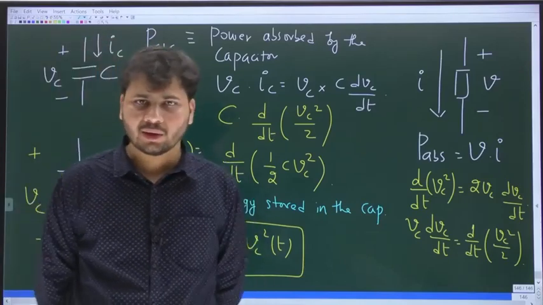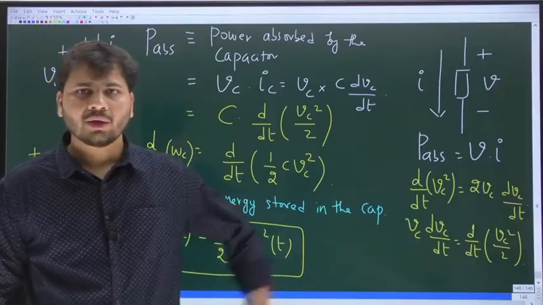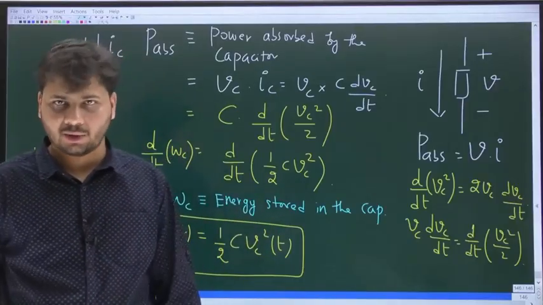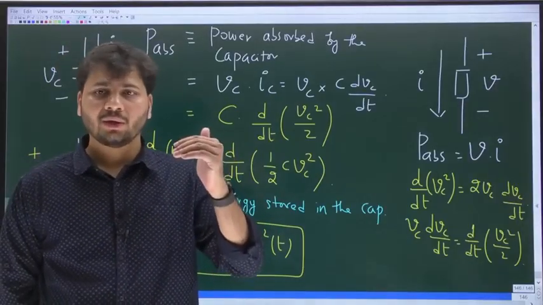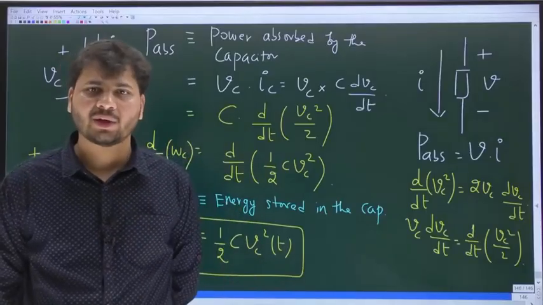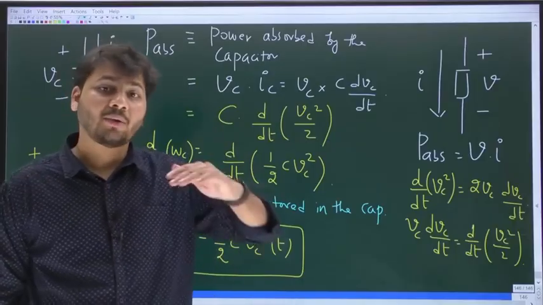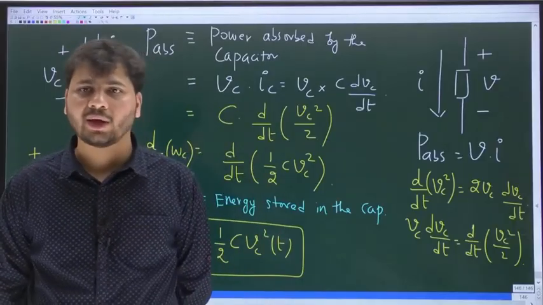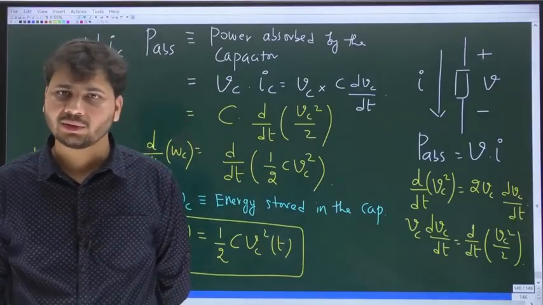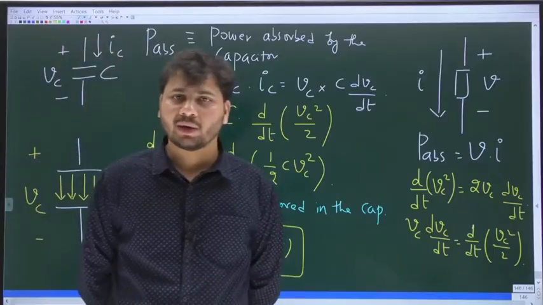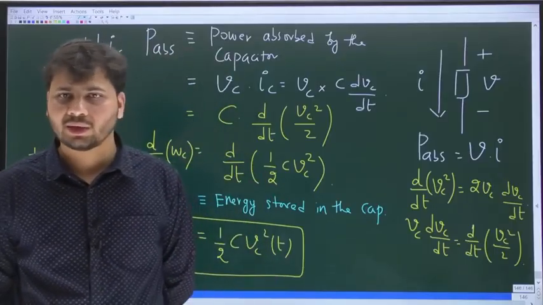If a positive current flows into the plus terminal of the capacitor, then the cap will get charged. But if a positive current flows out of the plus terminal of the capacitor, then the same cap will get discharged. So in this way, you can decide if the cap will get charged or discharged.